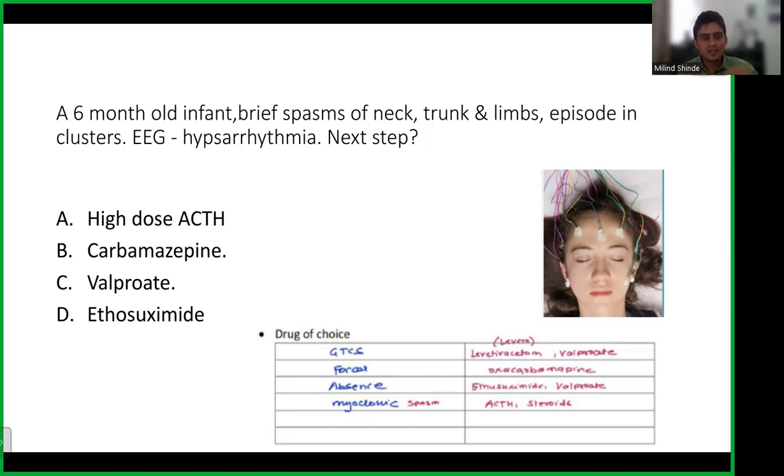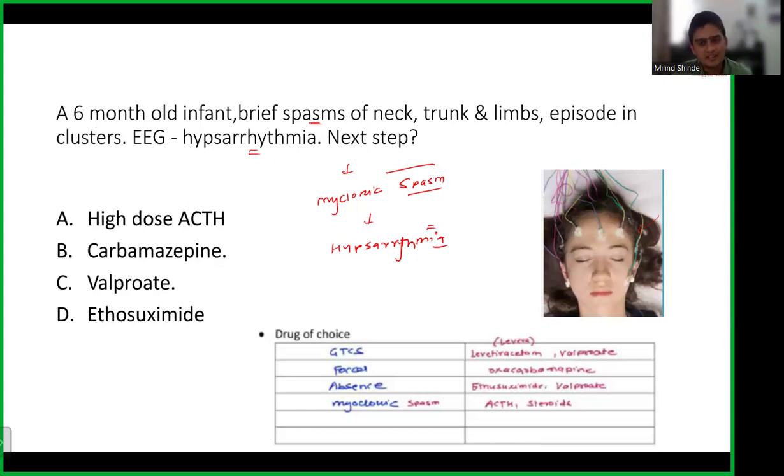Okay. So if you look at this slide, they are asking about the spasm and hypsarrhythmia. These are actually giveaways to a direct diagnosis. Hypsarrhythmia is very characteristic of infantile spasms. So basically, they are talking about infantile spasms that you are seeing here. Okay, and the characteristic is hypsarrhythmia. I have just included the EEG also after the slide.